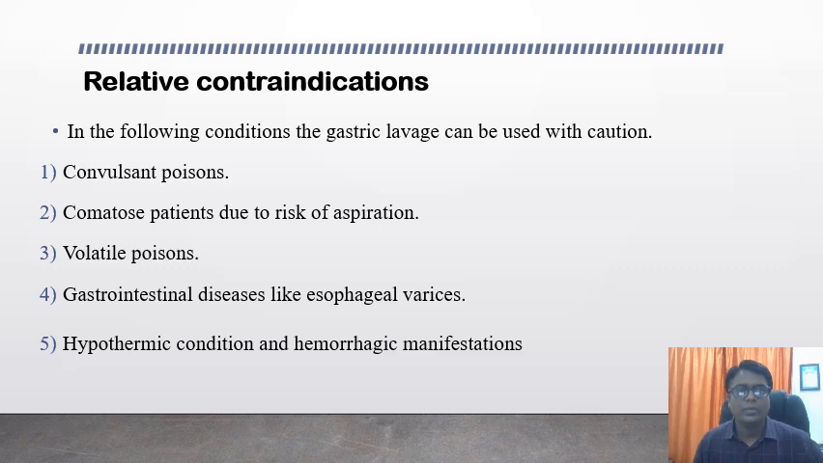Now, what are the relative contraindications? In the following conditions, gastric lavage can be used, but by taking some precautionary measures. These include convulsant poisons, comatose patients due to risk of aspiration, volatile poisons, patients having gastrointestinal diseases like esophageal varices, and some hypothermic conditions and hemorrhagic manifestations.